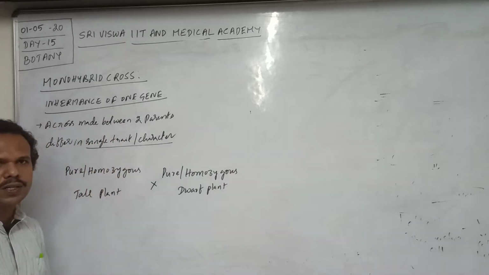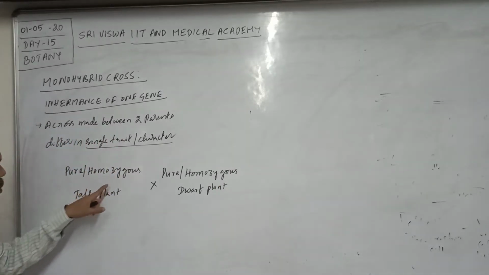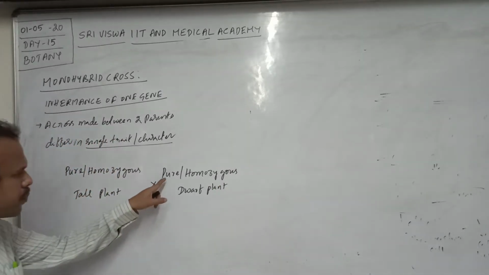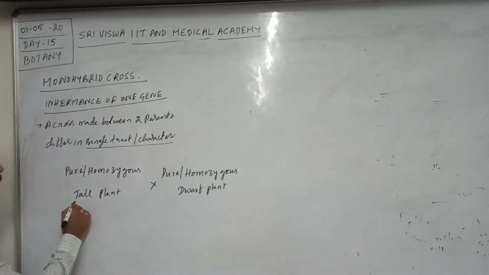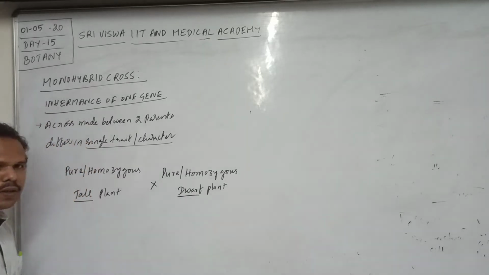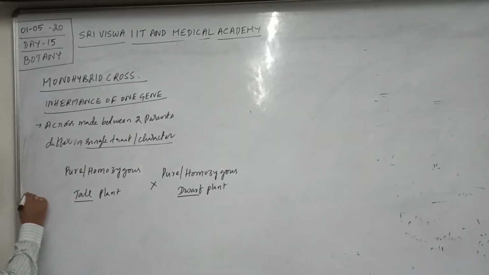Here tall and dwarf are the phenotypes. What is a phenotype?